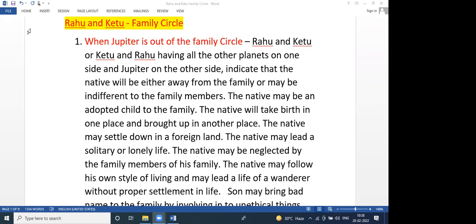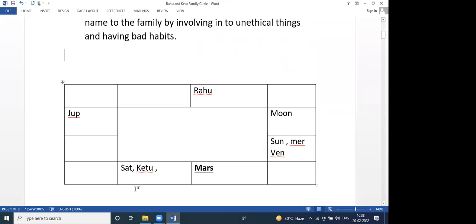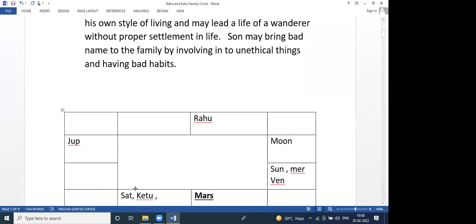So in some other nadis, not in Brigu Nadi, Jupiter is also considered to be actually sun also. So that's why sun may bring bad name. Suppose Jupiter is outside. I have seen some horoscopes also. Suppose Jupiter is outside, sun may bring bad name to the family. But this is not the Brigu Nadi principle, it is some other Nadi principle. This is also worked out.